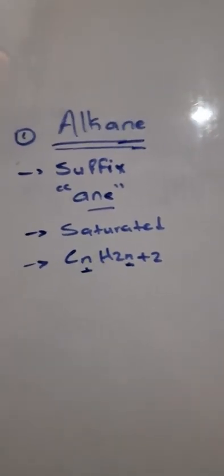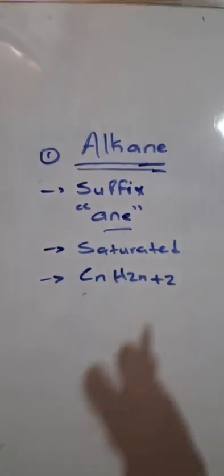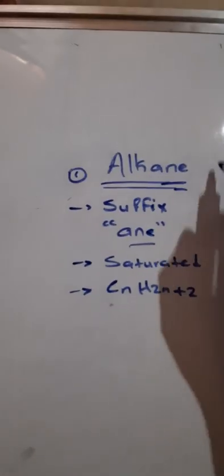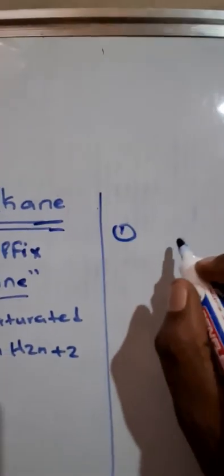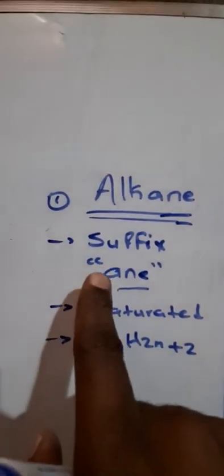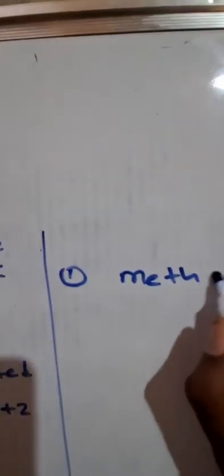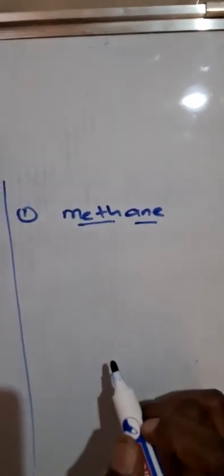Hope that makes sense. Because we said the suffix is ane, let's put the suffixes into the names so that the names are proper. The molecule with one carbon atom, we call meth, but because it's an alkane we substitute in the suffix, so it is called methane.